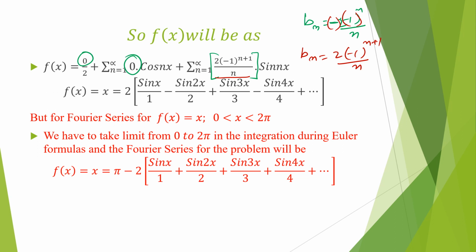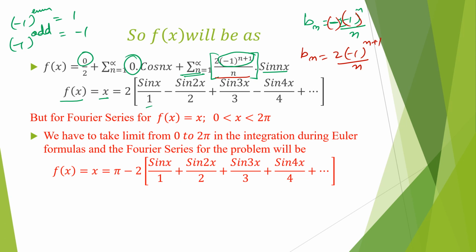Now to expand this summation, when n is 1, the function f(x) is equal to 2, which is common, a constant, so it is outside the summation. With n equal to 1, (-1)^(n+1) is (-1)^2, that is plus 1, since minus 1 to the power even is 1 and minus 1 to the power odd will be minus 1. So it is sin x by 1.